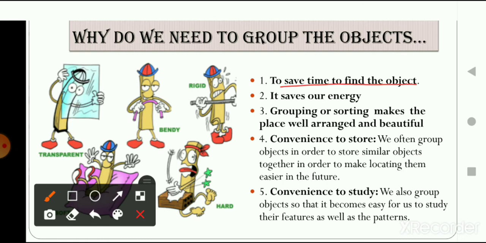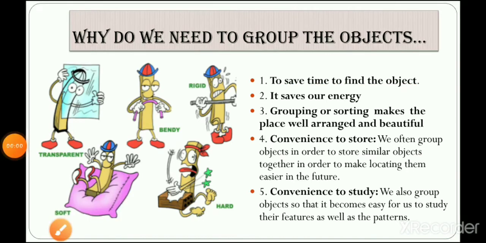If we are sorting the items in an order, then it is easy for us to find that item from a major group of other objects. It is easy to find that particular object if it is placed according to its groups.